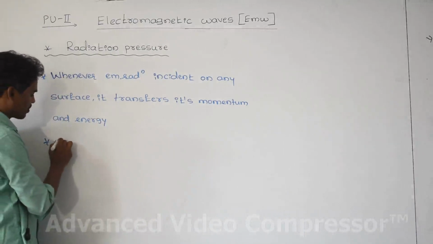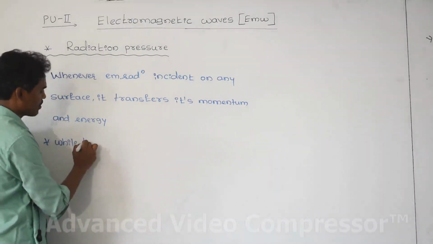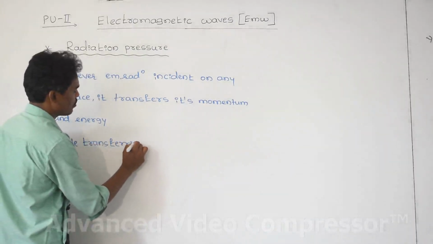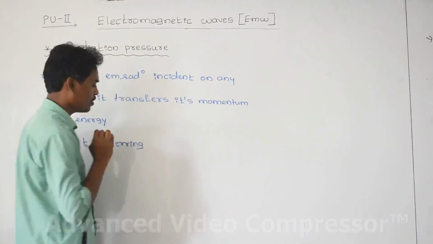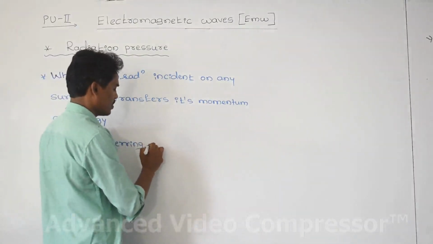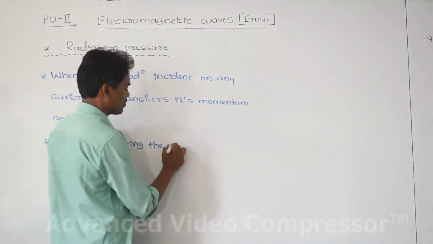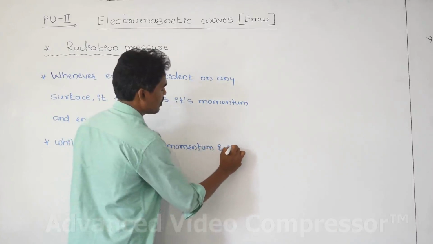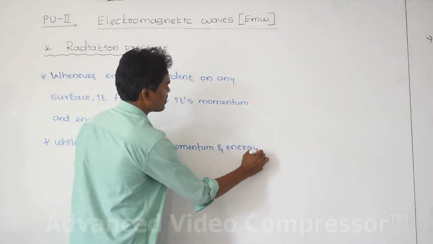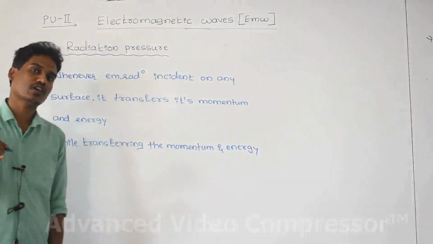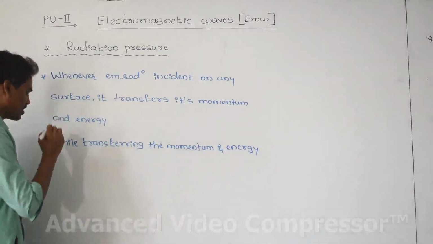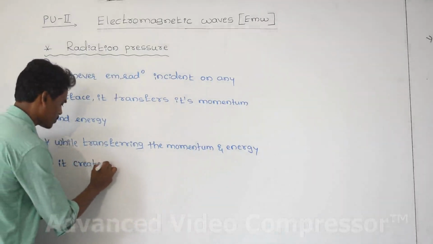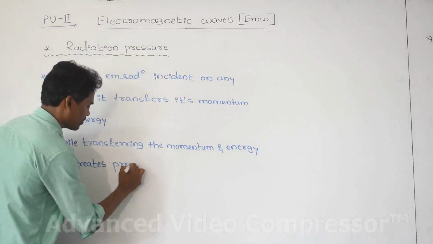While transferring its momentum and energy to the surface, because light, meaning electromagnetic radiation, has energy as well as momentum, but not charge and not mass, it creates pressure on your hand.